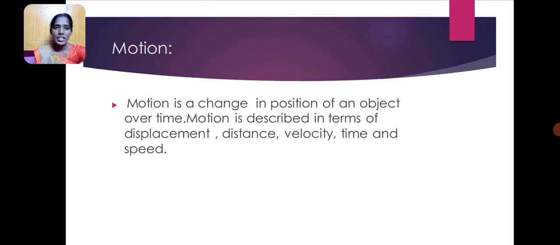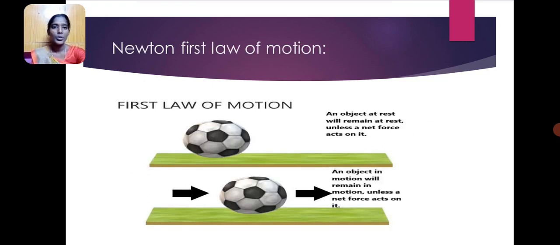Next, motion. Motion is a change in the position of an object over time. Motion is described in terms of displacement, distance, velocity, time and speed. Newton's first law of motion: an object at rest remains at rest unless a net force acts on it. An object in motion will remain in motion unless a net force acts on it.